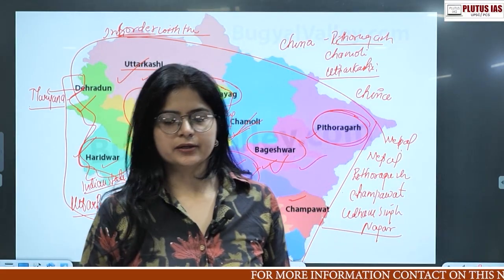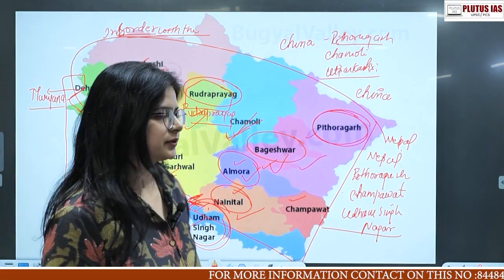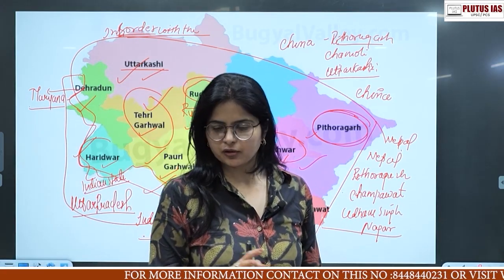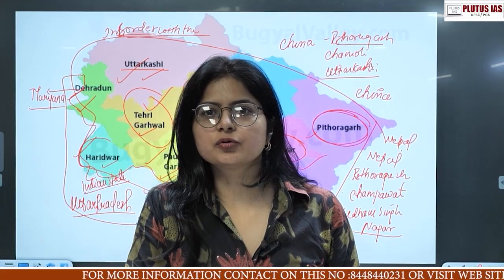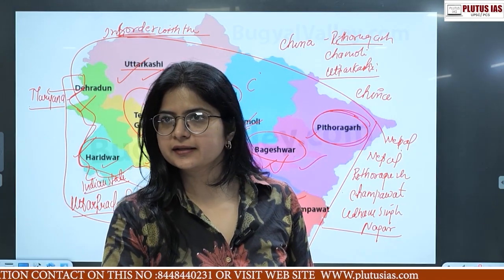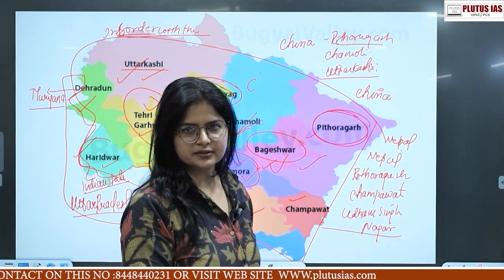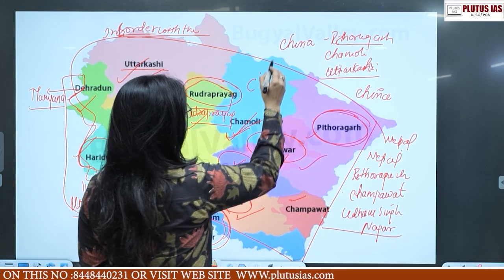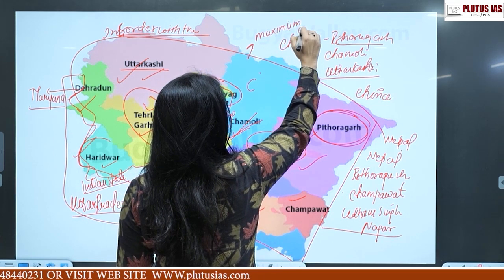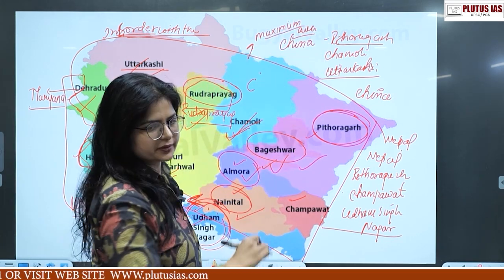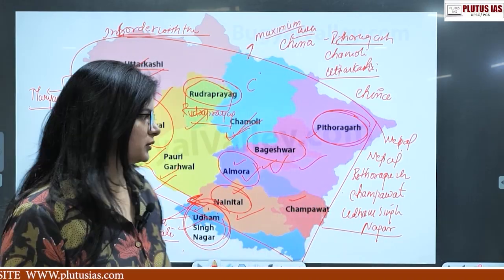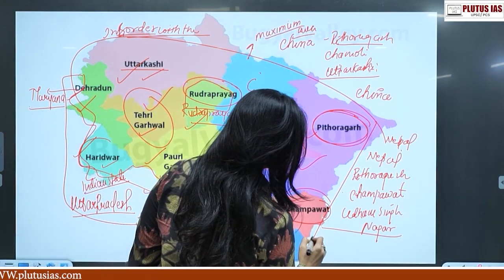Write down, in terms of area, the largest district. Among all the districts we have, Chamoli has the maximum area. And the smallest one will be Champawat.